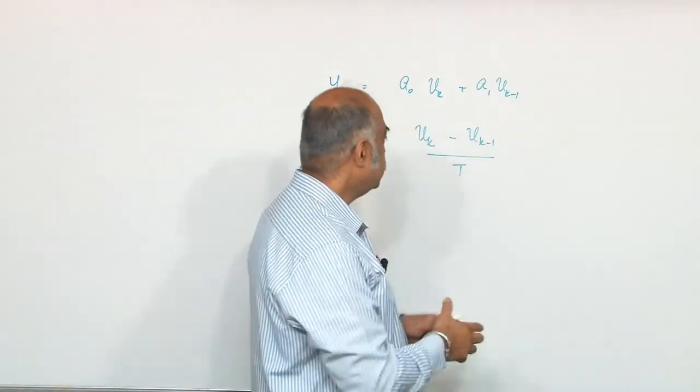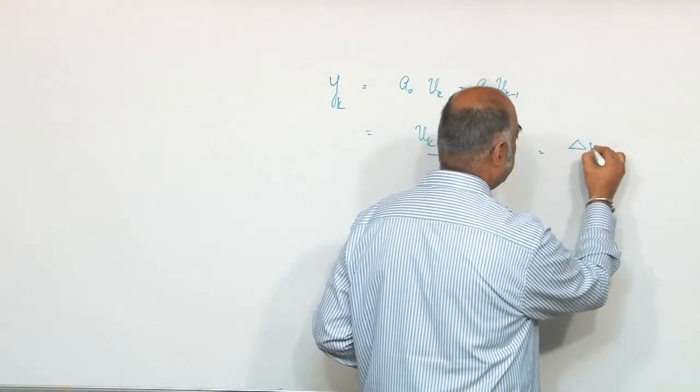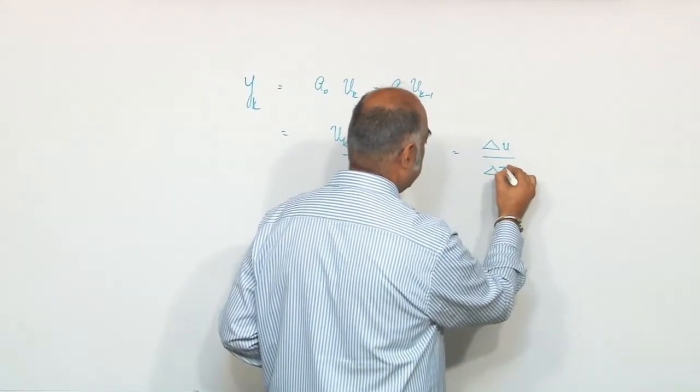So this is the delta t. So this is basically your delta u and delta t.